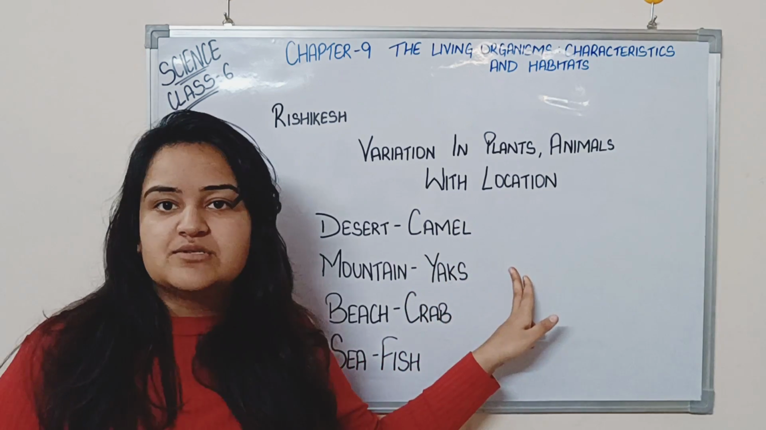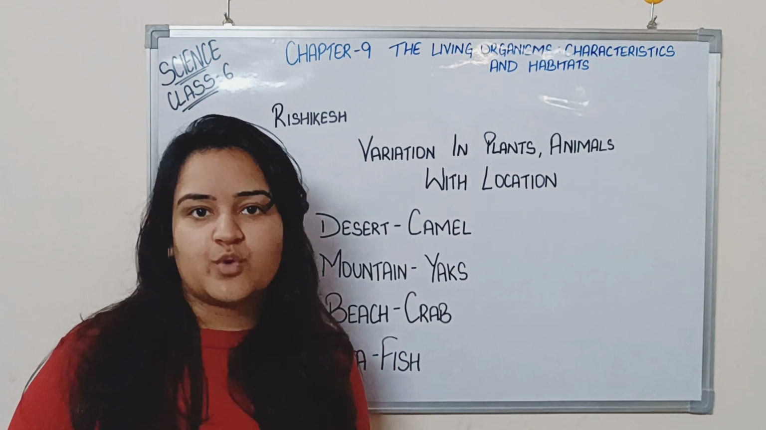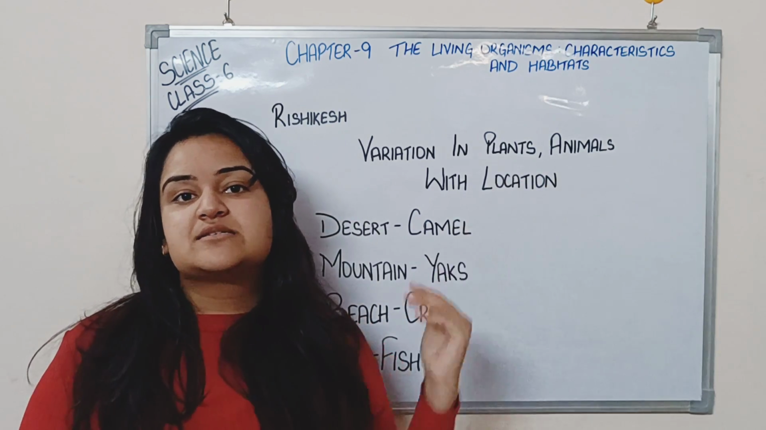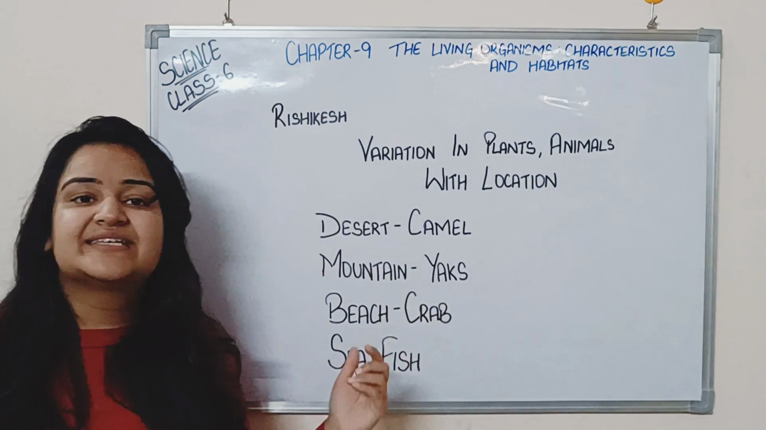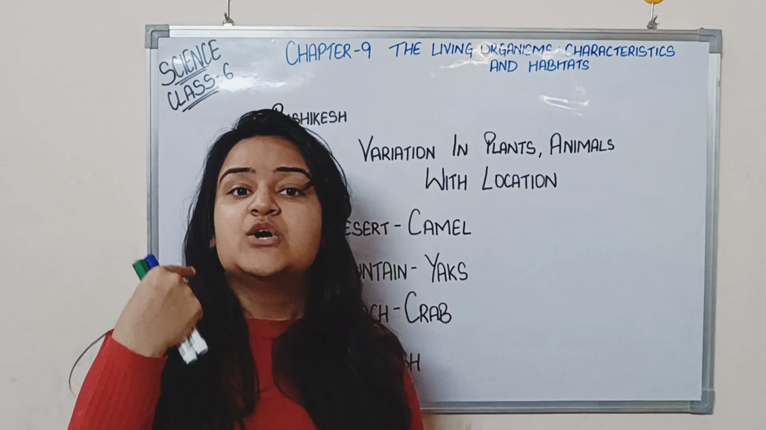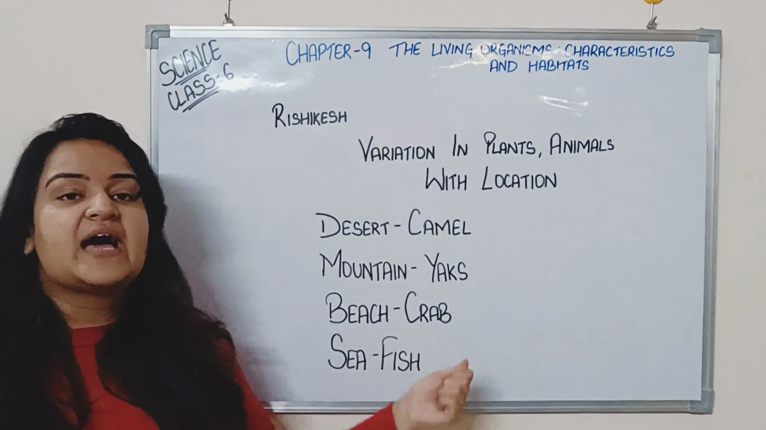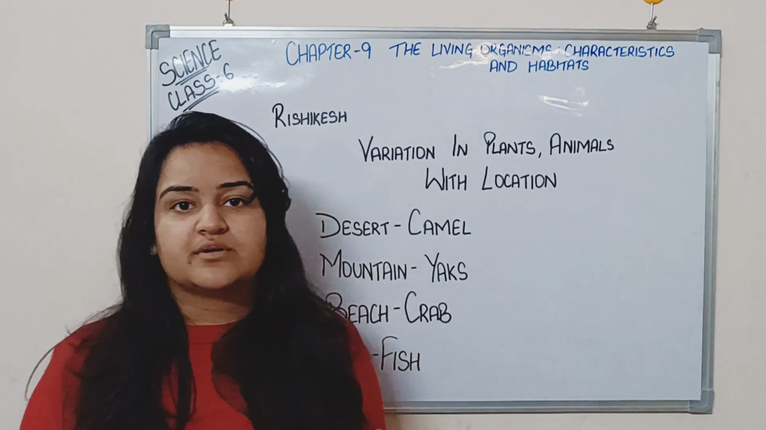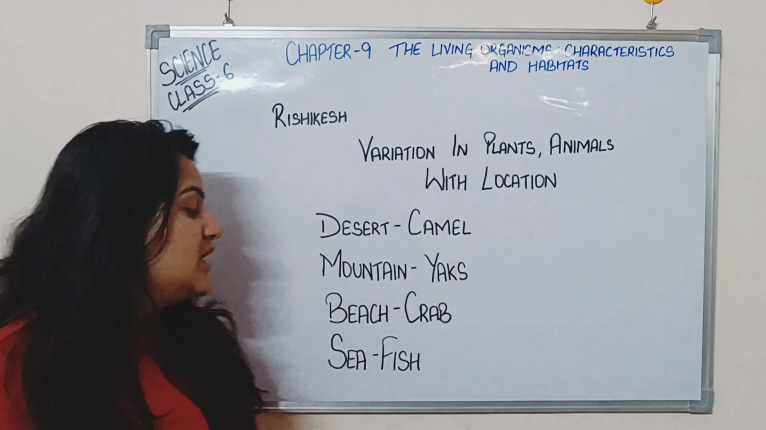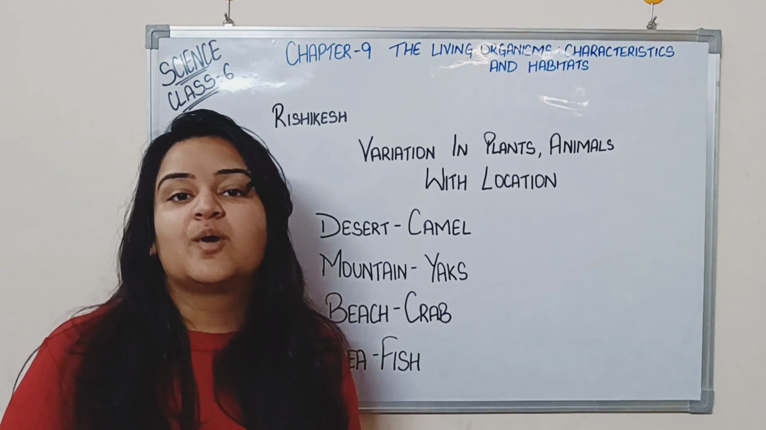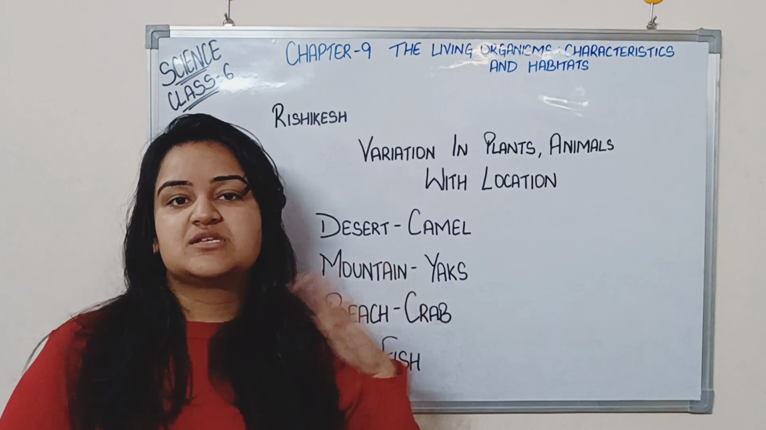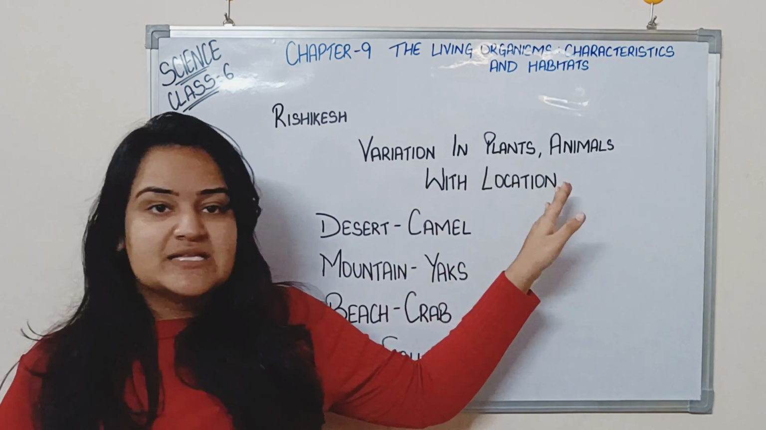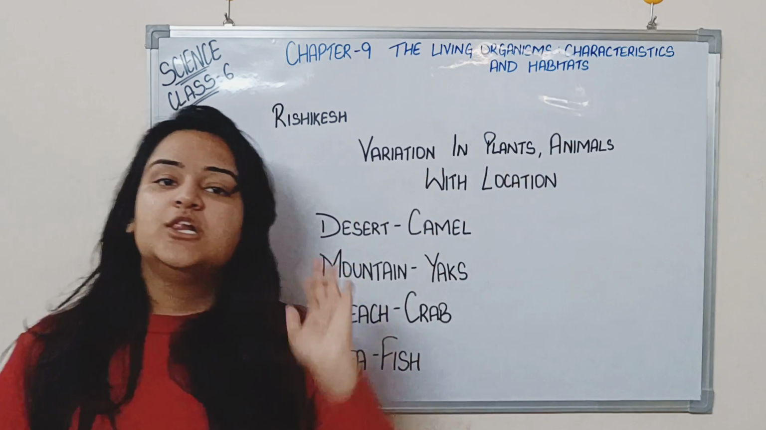Like in camels, they have the capacity to store water, right? So that they can cope with the desert and the higher temperatures. Yaks have a thick covering over their body so that they do not feel cold. Crabs can survive on the beaches since they can go inside the water, right? And they need a lot of sand around. And fishes need water to survive. They need water for every process in their body. So according to this, there is a variation in plants as well as animals with the location.